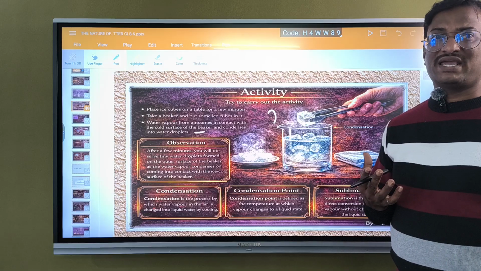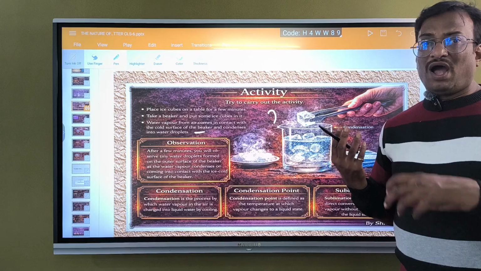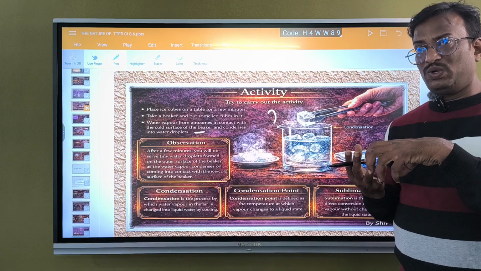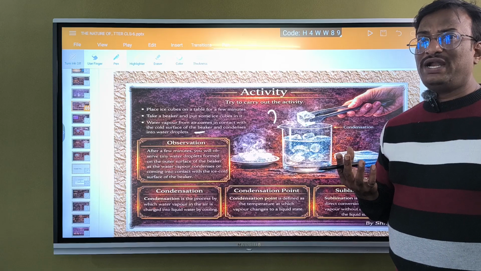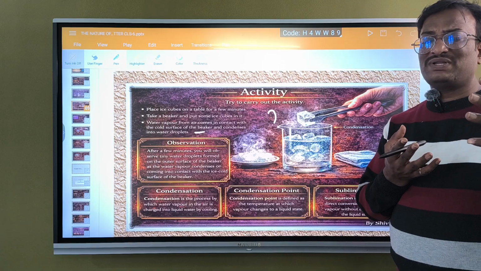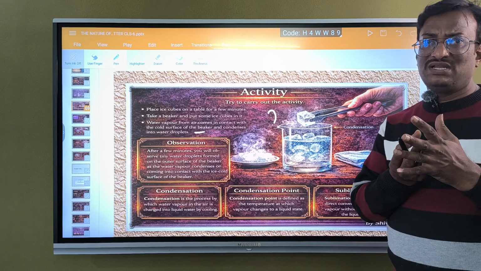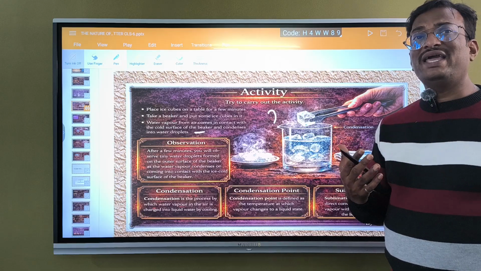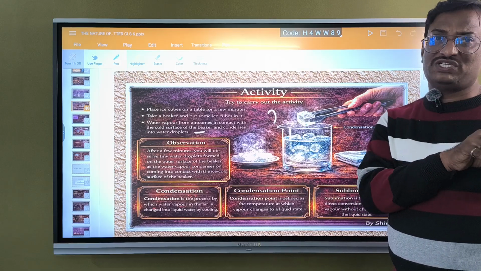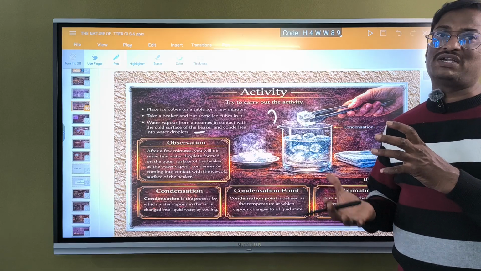But it is not the case. What is happening? The thing is, it will be very cool. So it will go outside and the vapor, air particles will be there. They will attack with the air particles. Those air particles will be cooled down and condense on that. In air particles there will be some sort of moisture. That moisture will be condensed on the glass of water.